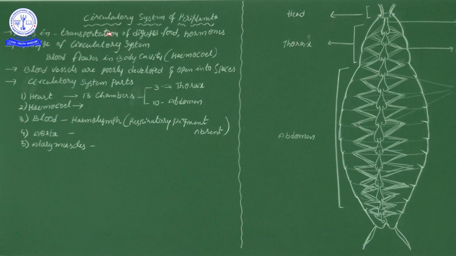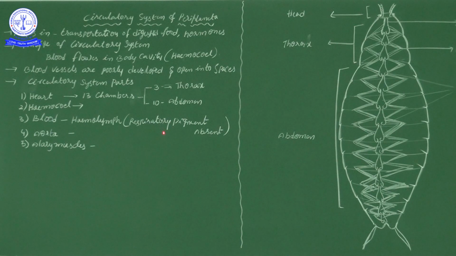I already said at the top, the circulatory system does not play an important role in respiration, correct? So when the circulatory system is not involved in respiration, automatically respiratory pigment is not present. Without respiratory pigment, blood does not carry oxygen. Blood individually does not have the ability to carry oxygen. When there is a respiratory pigment, it is able to hold the oxygen and transport it to the different body parts through the blood.